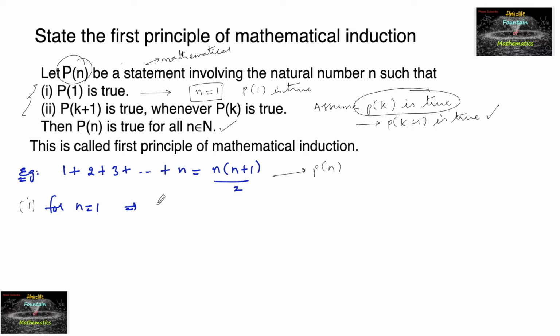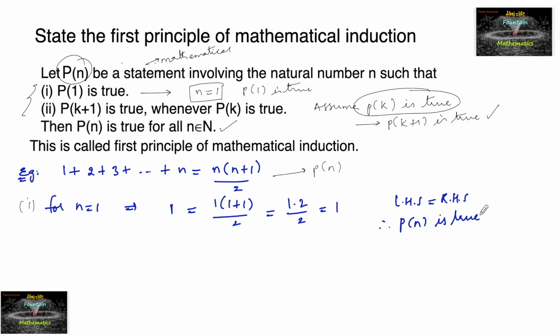For n is equal to 1, it indicates only the first term. So the left side has only 1, and on the right side substitute 1 in place of n. So 1 into 1 plus 1 upon 2, which is equal to 1 into 2 upon 2, which is equal to 1. So your left hand side and right hand side are both equal. Therefore our statement P of n is true for n is equal to 1, or we can simply write P of 1 is true.